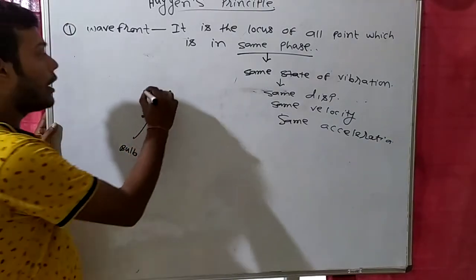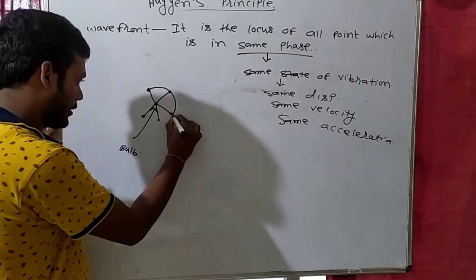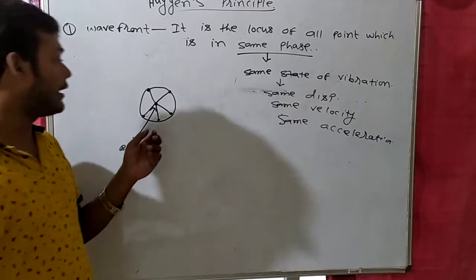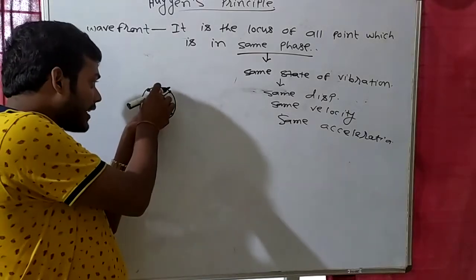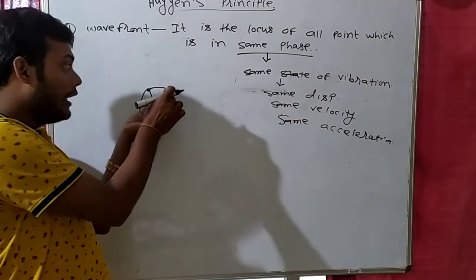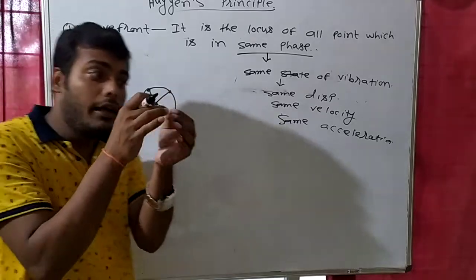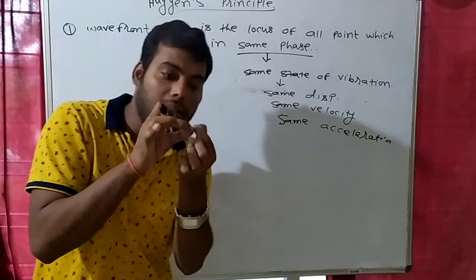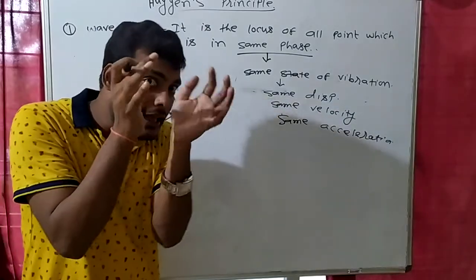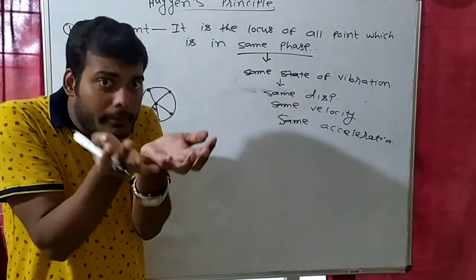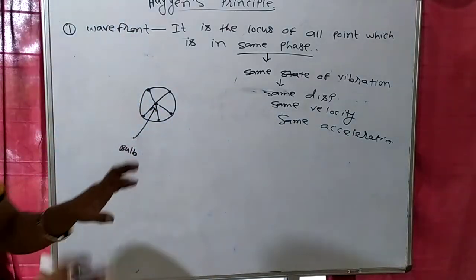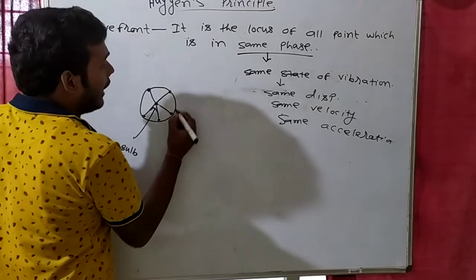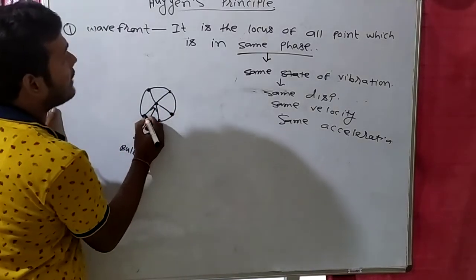That means if you join all this, then this will become a sphere now. This is not a circle. Try to understand, because in 1 second some light will come here also. In 1 second 1 meter, if you join all the 1 meter points, then that will become a sphere, like a football. So these all points are in the same phase.